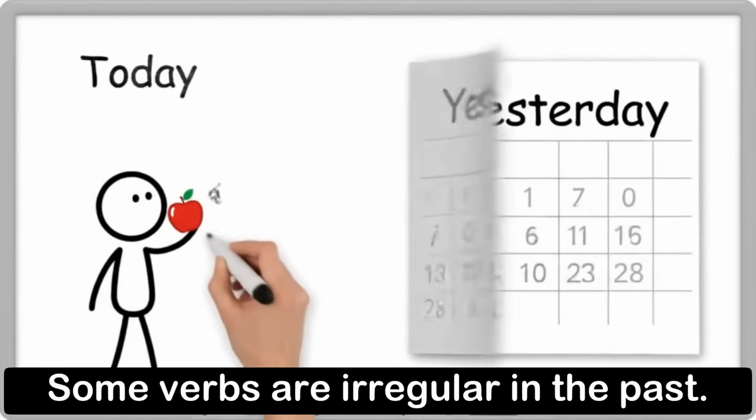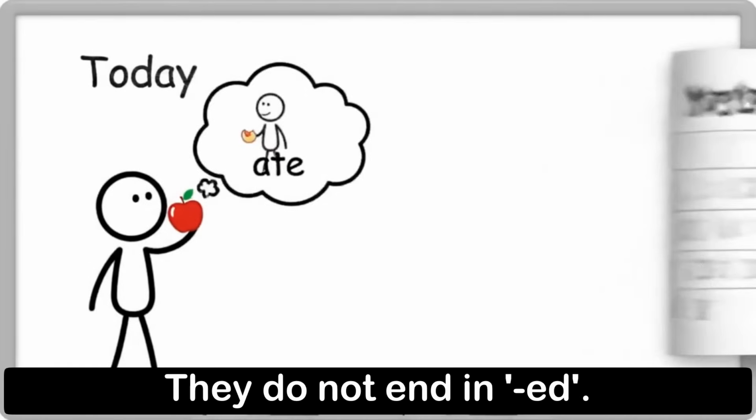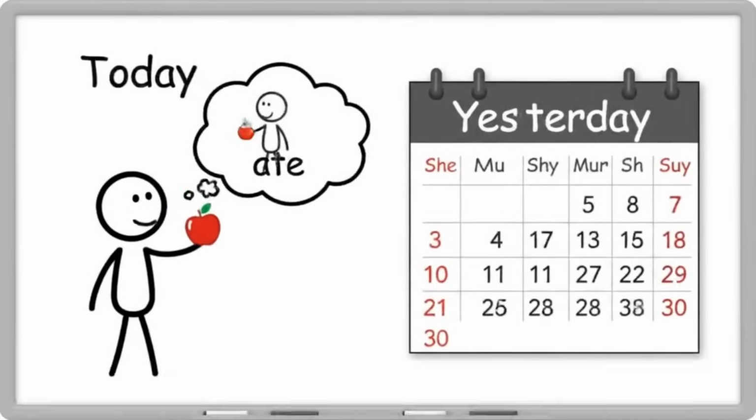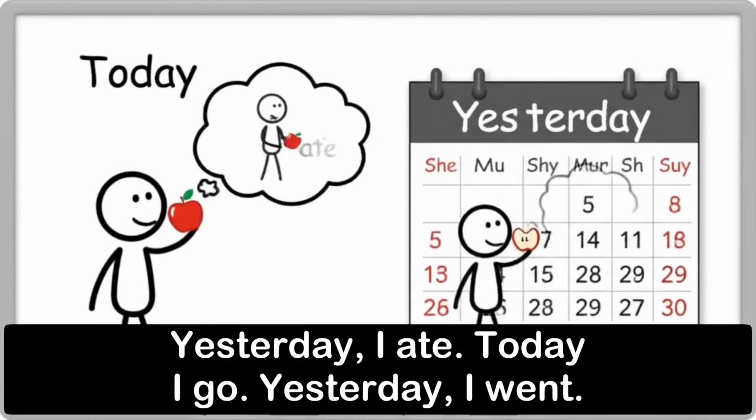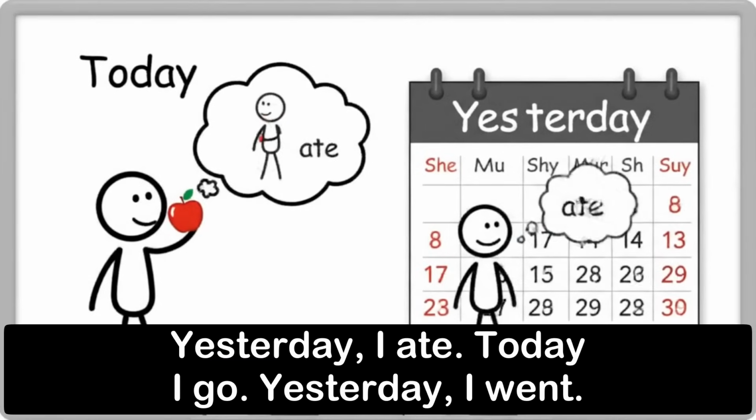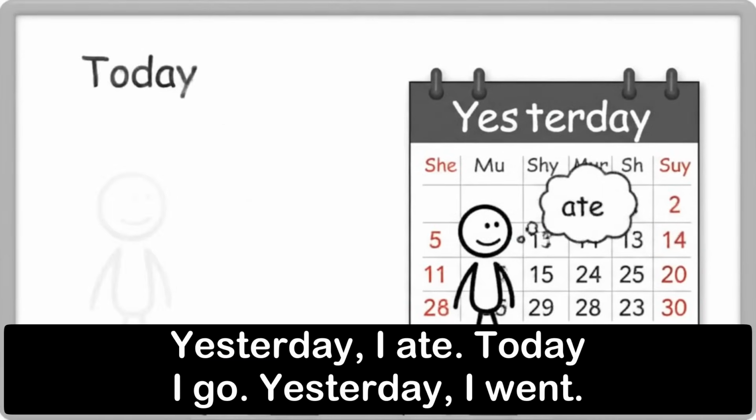Some verbs are irregular in the past. They do not end in ed. For example, today I eat. Yesterday I ate. Today I go. Yesterday I went.